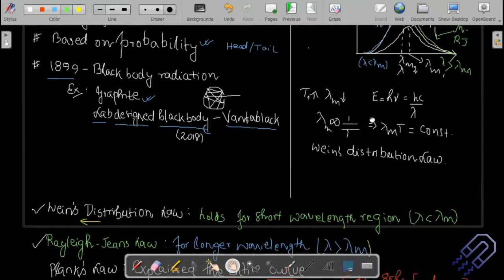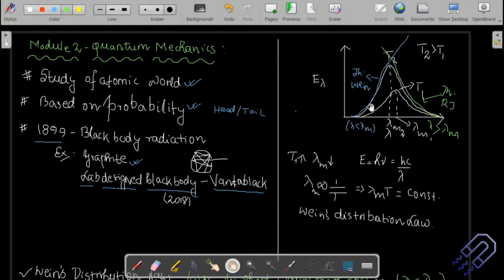Who gave the solution to this? The solution was given by Planck. Planck gave a distribution law that was valid for the entire range. Planck gave an empirical relation. An empirical relationship means you are making the relationship by looking at the experimental result. So it's basically an interpretation. Planck gave this empirical relationship, and it fitted exactly with the experimental result.